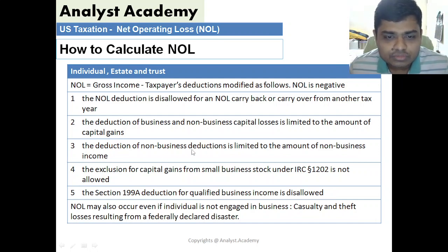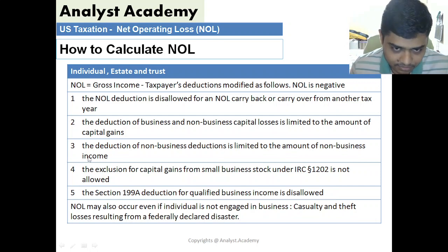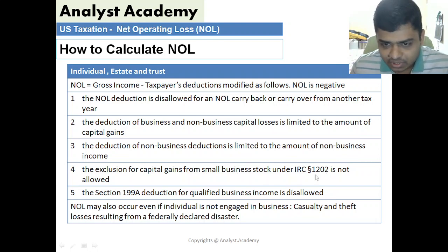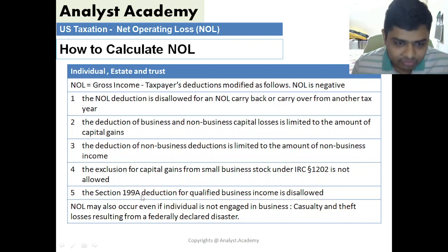The deduction of non-business deductions is limited to the amount of non-business income. If the loss is due to non-business activities, then that deduction is allowed up to the limit of non-business income only. The exclusion of capital gain from small business stock under section 1202 is not allowed, and under section 199A the deduction of qualified business income is disallowed.